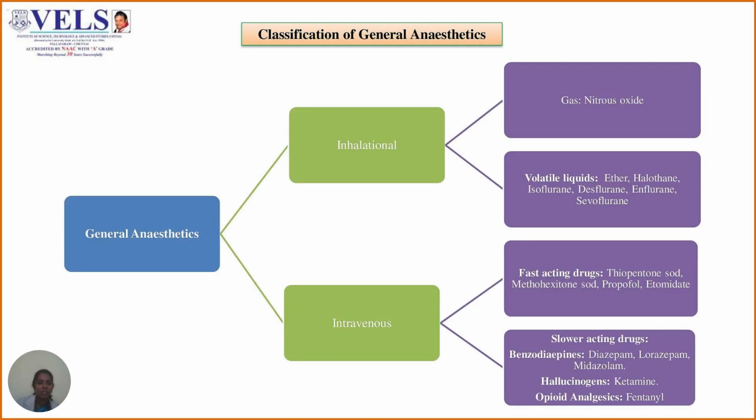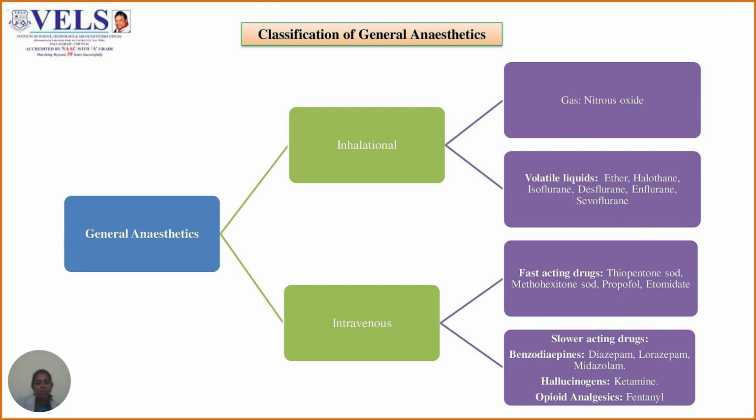So the general anesthetics have been divided into inhalational anesthetics and intravenous anesthetics. The inhalational anesthetics have been divided into gas and volatile liquids. The gas is nitrous oxide. The examples for the volatile liquids include ether, halothane, isoflurane, desflurane, enflurane, sevoflurane.